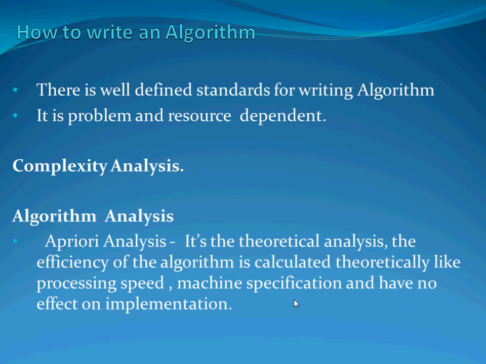It doesn't consider the execution of the program. It assumes that machine speed and machine specification have no effect on implementing the program in the target machine. So the output is theoretical. Usually it's not exact. Why? Because it's theoretical. After implementing, the output may differ. The speed and execution differ because of typing speed, coding speed, code errors, and the number of extra lines. These are things that programmers always encounter.